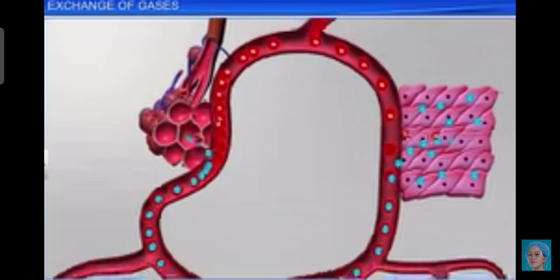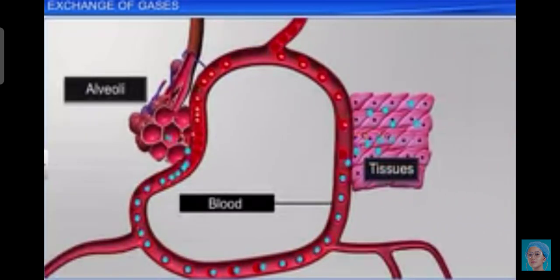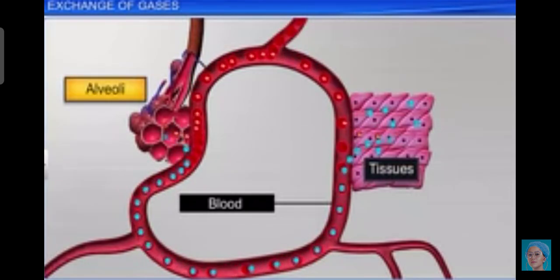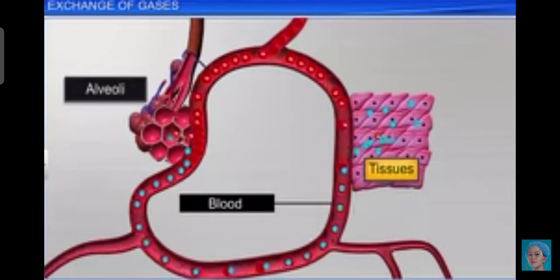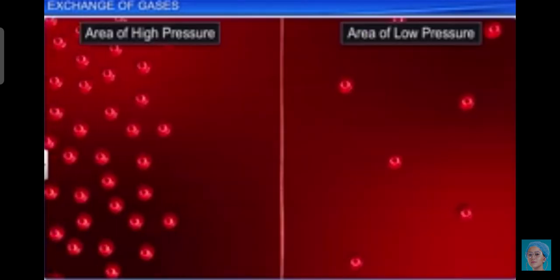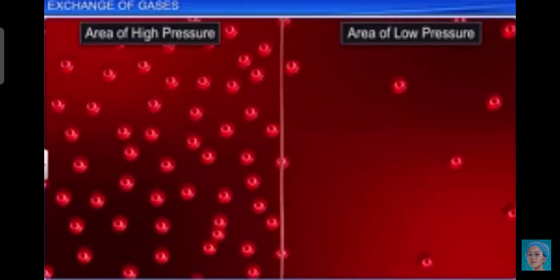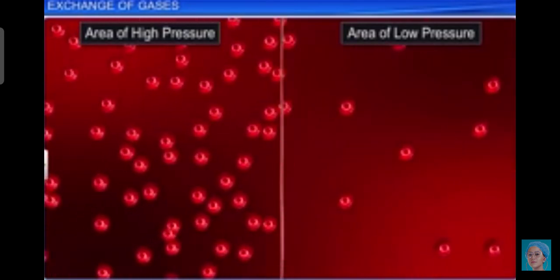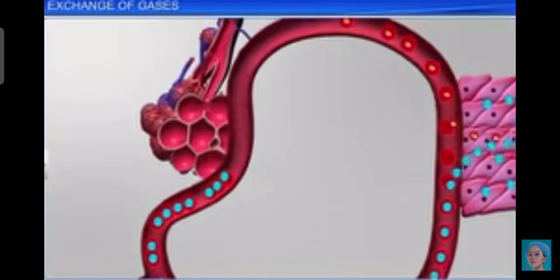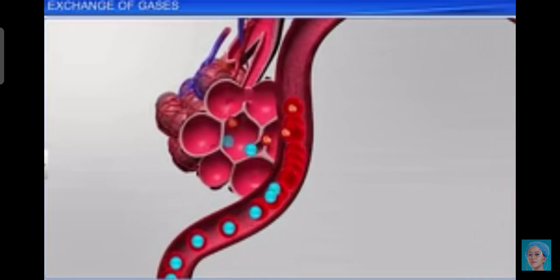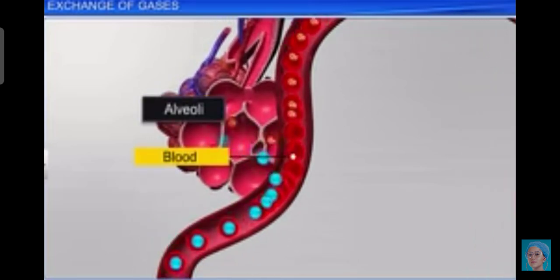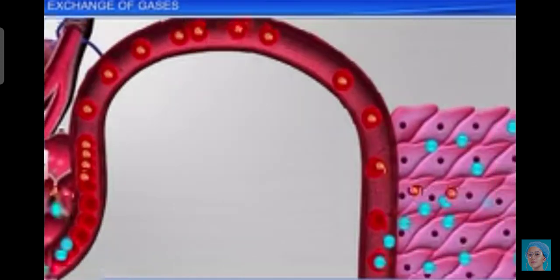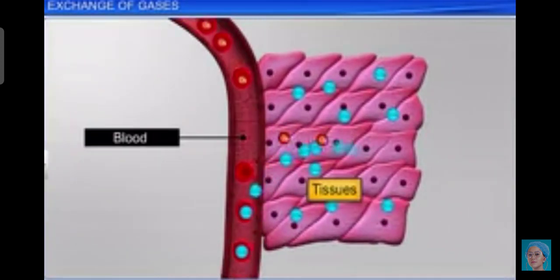Alveoli are the primary sites of exchange of gases. Exchange of gases also occurs between blood and the tissues. Oxygen and carbon dioxide are exchanged at these sites by simple diffusion, mainly based on pressure or concentration gradients. Solubility of the gases as well as the thickness of the membranes involved in diffusion are also important factors that can affect the rate of diffusion.